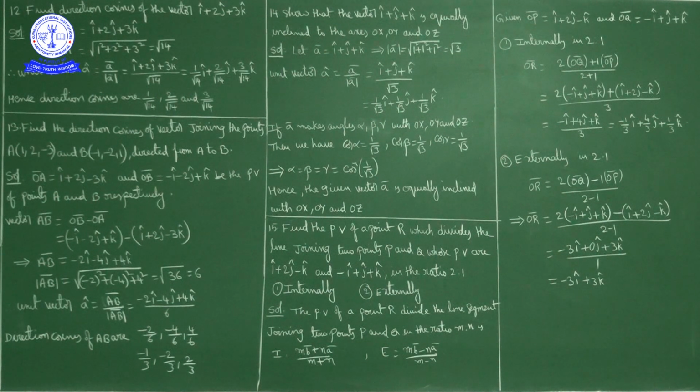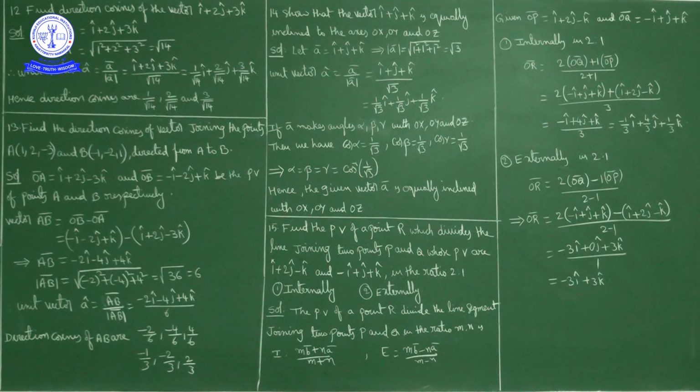Now, two points are given. Point A is (1, 2, -3) and point B is (-1, -2, 1). So the position vector of point A, OA bar, is i cap plus 2j cap minus 3k cap, and OB bar is minus i cap minus 2j cap plus k cap.